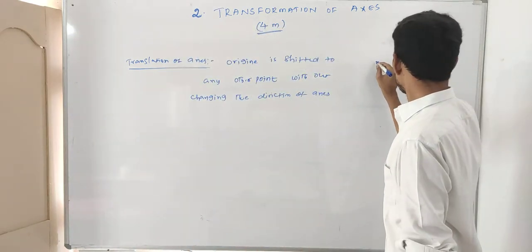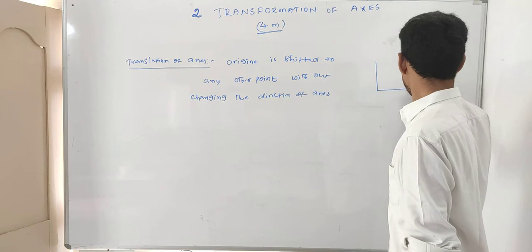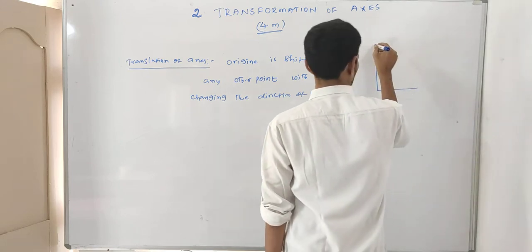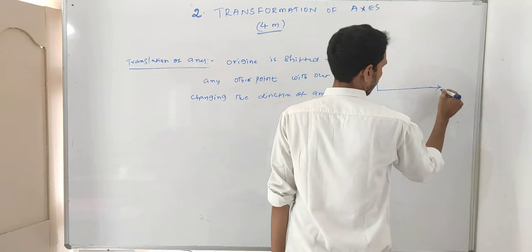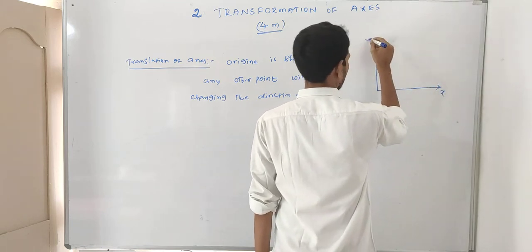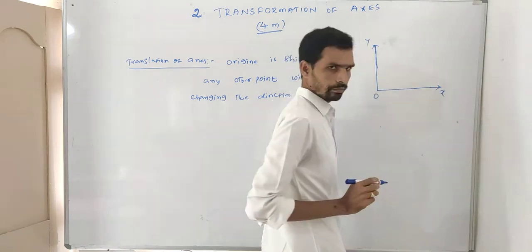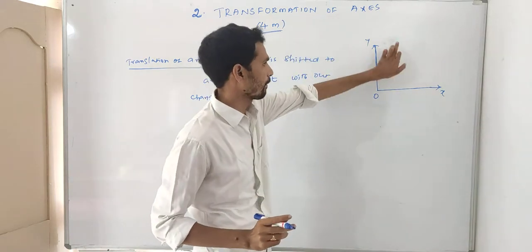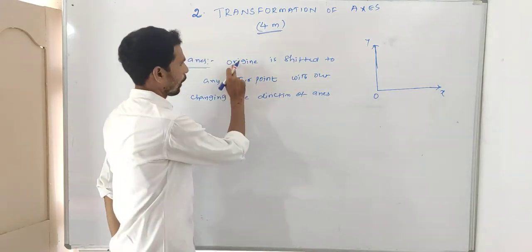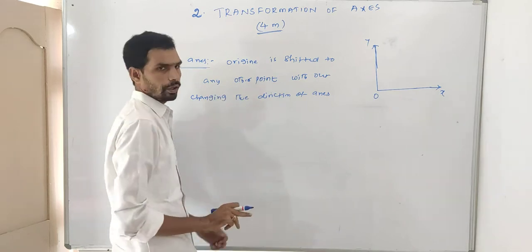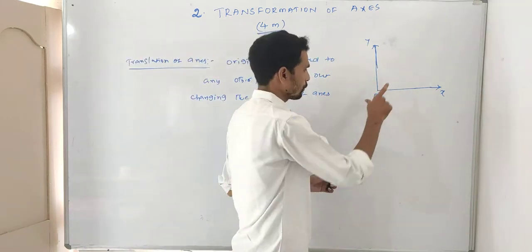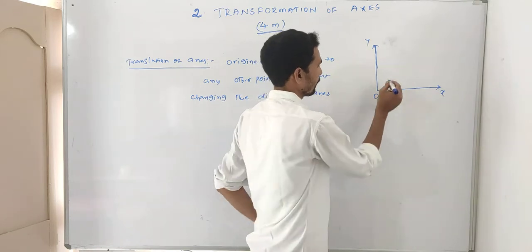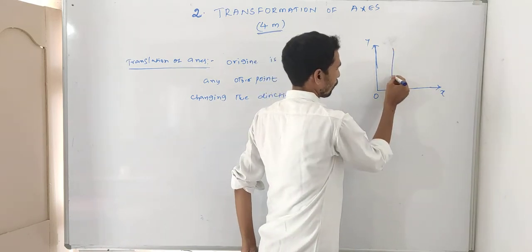First of all, this one is the x-axis, this one is the y-axis. This is the origin. What is the condition? Origin is shifted to any other point. Suppose the origin is shifted to some point, another point means here.